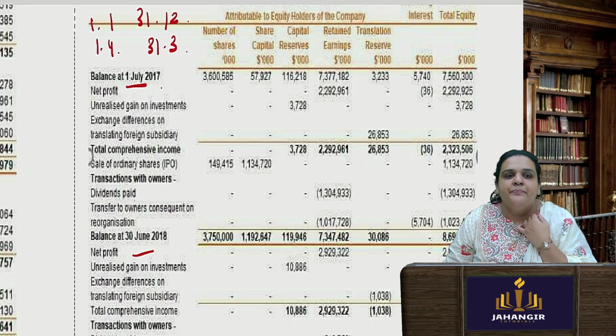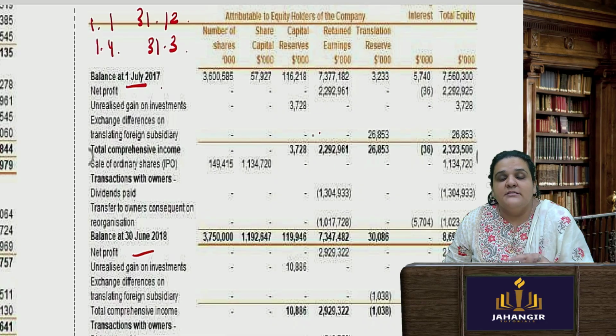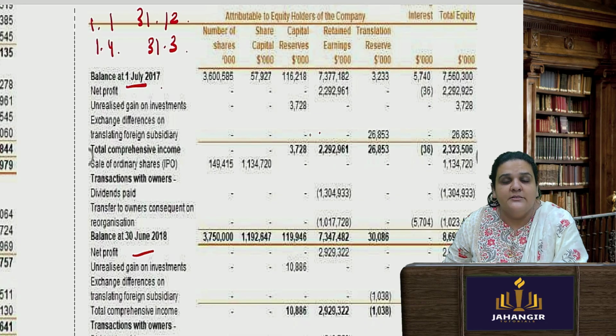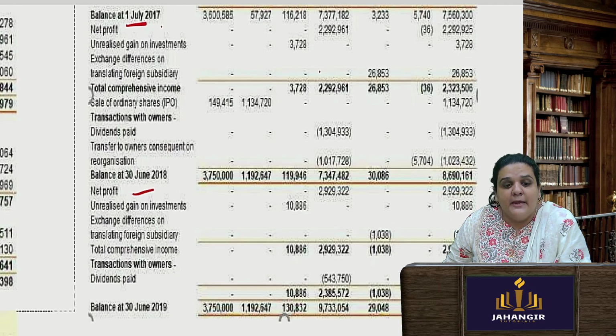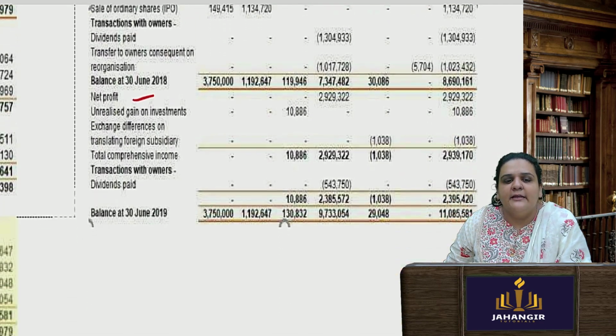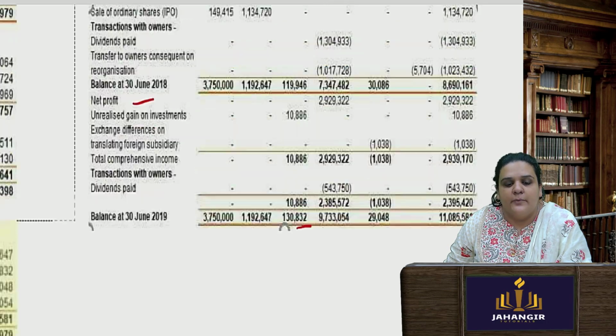So whatever will be the profit, opening profit, then there will be certain unrealized gains on investments. There are certain gains which are due to transactions in foreign currency. Okay, so there is some profit due to the currency conversion, and every dividend paid or payable, everything is added, and at the end you get whatever is your shareholders' equity on that day.